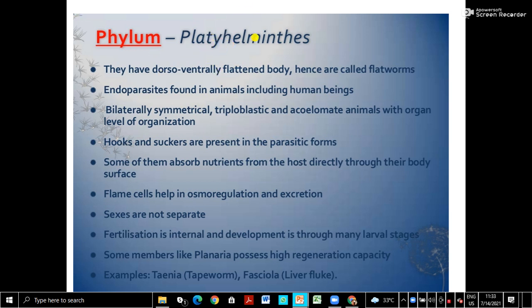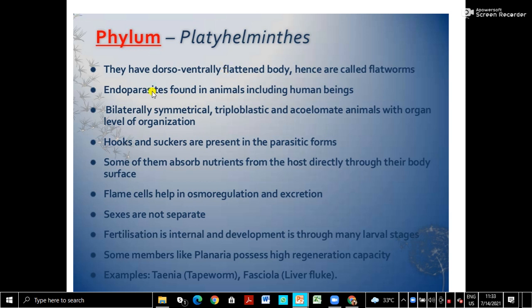Now, first of all, they have a dorso-ventrally flattened body. Their body is flattened dorsally and ventrally. So from there the phylum name comes. Platy means flat, helminthes means worms. So Platyhelminthes means flatworms. As I told you in the last videos, from each phylum name you will get one important feature. So Platyhelminthes means flatworms because their body is dorso-ventrally flattened.